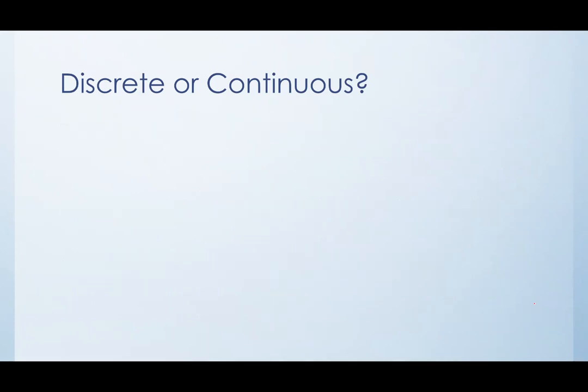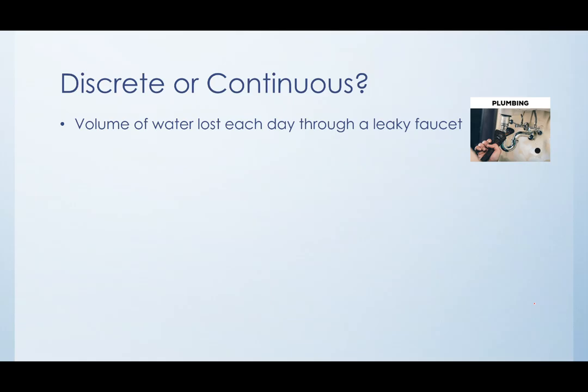Okay. I think I've got a few more here. What about the volume of water lost each day through a leaky faucet? So think about how much now. So now we're thinking more in terms of a variable. So the particular data values, what values could they take on? They could take on anything between 0 and thousands of gallons, right? And they could be decimals for sure. So this would be continuous. I don't know why I said discrete. Continuous data.